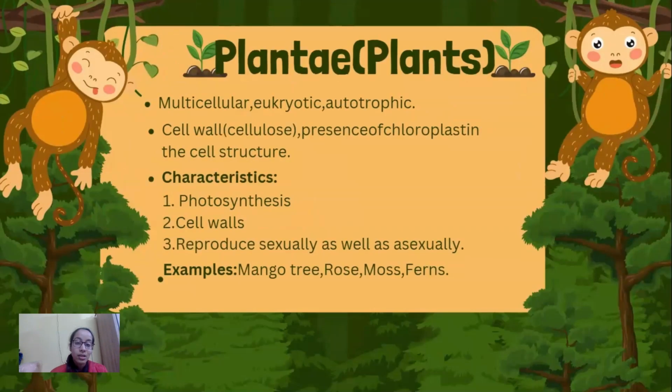The second kingdom is Plantae, that is, plants. The organisms are generally multicellular, eukaryotic, and autotrophic in nature, having a cell wall made up of cellulose and the presence of chloroplast in the cell structure. They have certain characteristics such as they can show photosynthesis, have cell walls, and reproduce asexually as well as sexually. Examples: mango, tree, rose, moss, ferns, etc.